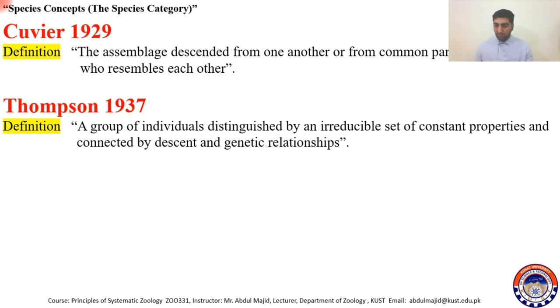Here, Thomson means a group of individuals which is distinguished from other groups by an irreducible set of constant properties, which will not reduce. The species are connected by descent and genetic relationship. Descent means they are from common parents, and genetic means they are genetically similar. So this is how Thomson defined species.